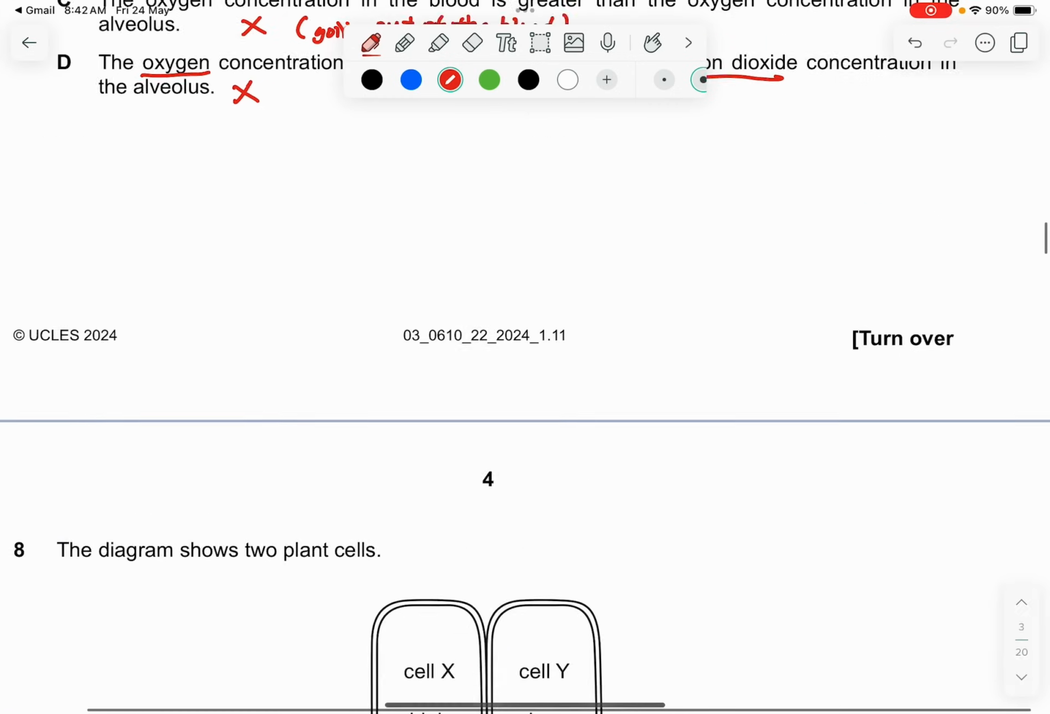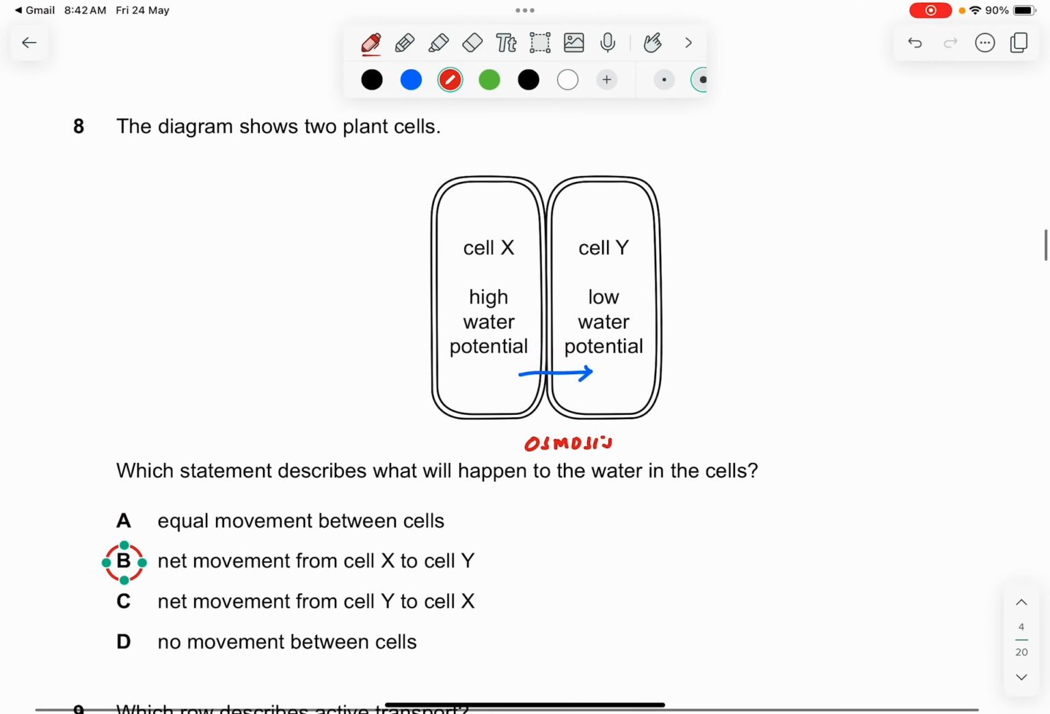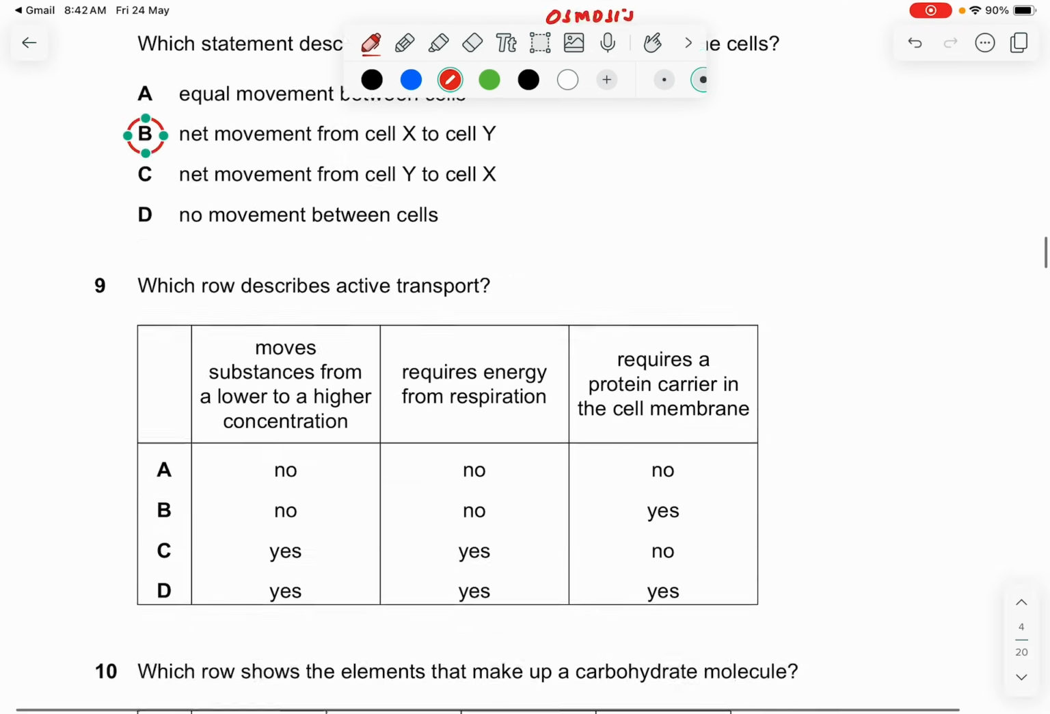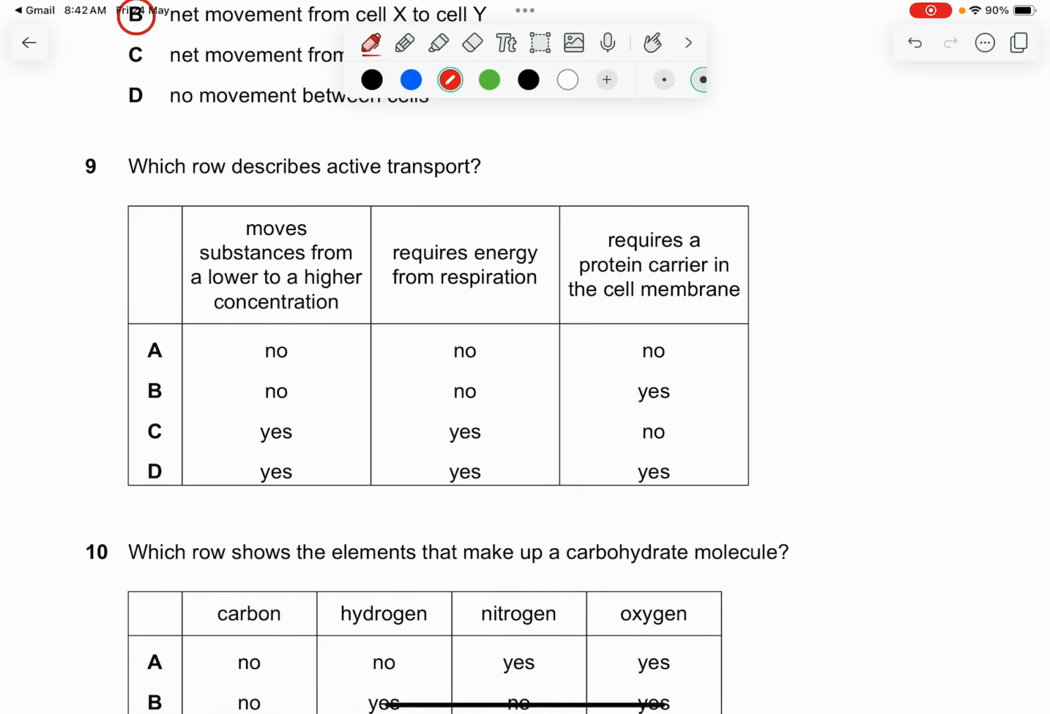Question 7 and question 8 are all using the definition, and you apply it to this kind of situation. When you know and understand the definition, you definitely know how to do this. This is very simple also. Question 9. Which role describes active transport? So another same definition, you refer and you try to see whether the statements are correct or not.